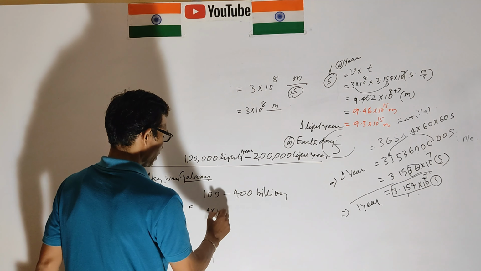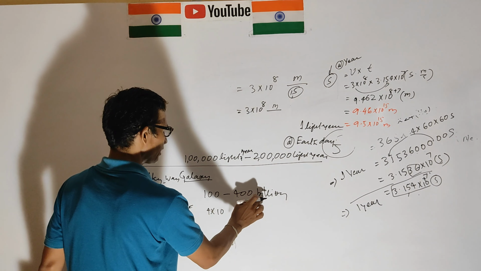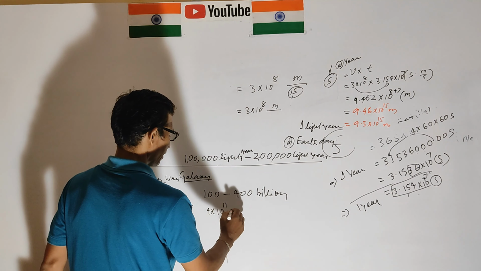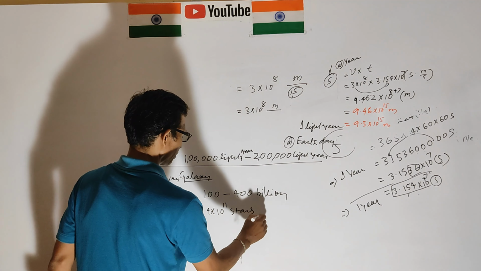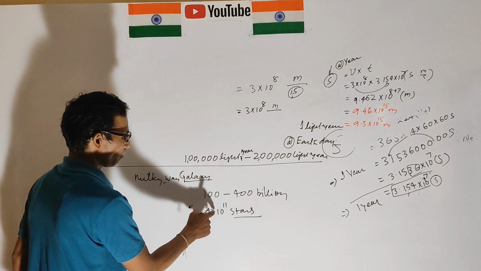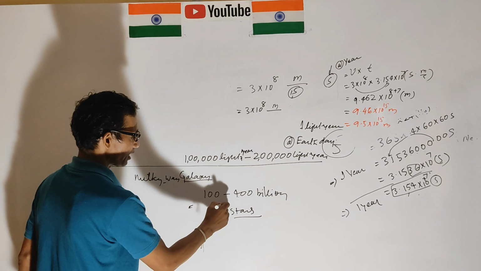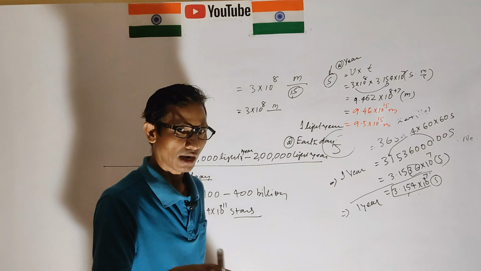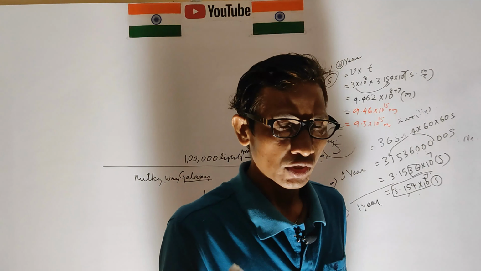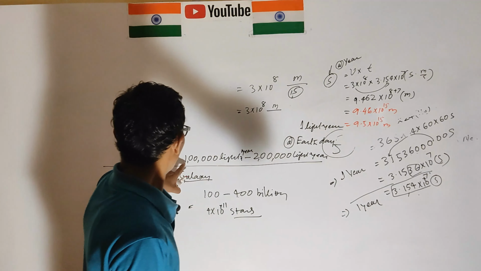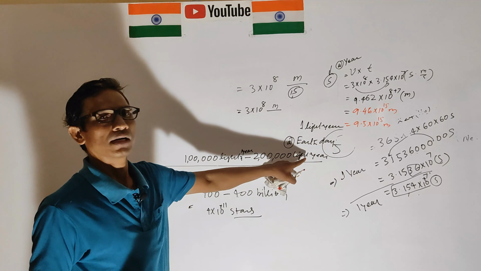You can say 4 into 10 to the power 11 stars are present in our Milky Way galaxy. Its size is how much? 1 lakh to 2 lakh light years.